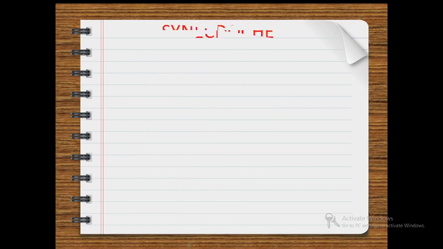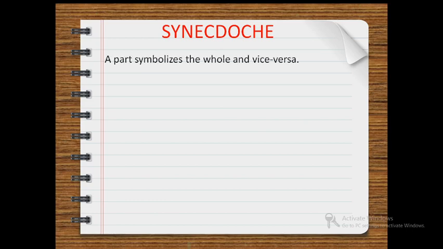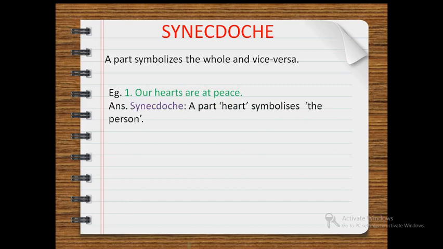Next figure of speech is synecdoche. In this figure of speech, a part symbolizes the whole and vice versa. That is, the whole symbolizes a part. Now let's see an example for this. Our hearts are at peace. Now in this statement, heart is a part which symbolizes the person. So the explanation goes that it is synecdoche, a part, that is the heart, is symbolizing the person.